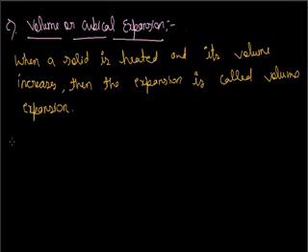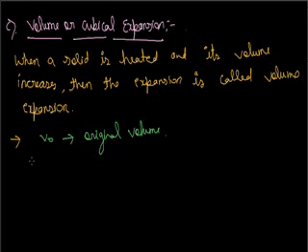Now we consider a solid or liquid having original volume V naught. And if we heat it, then the term delta V appears.